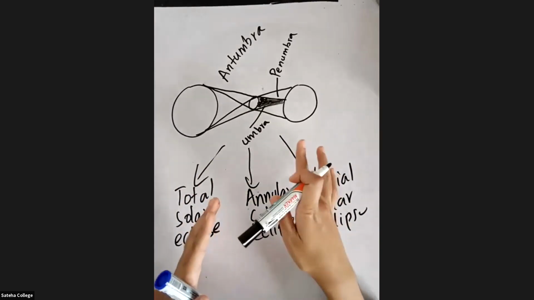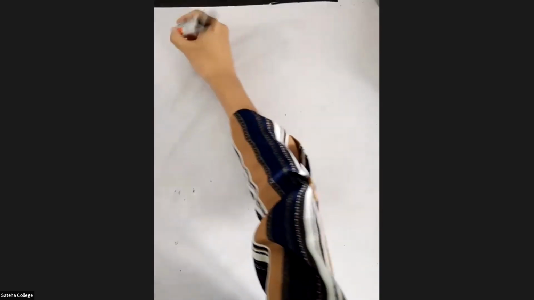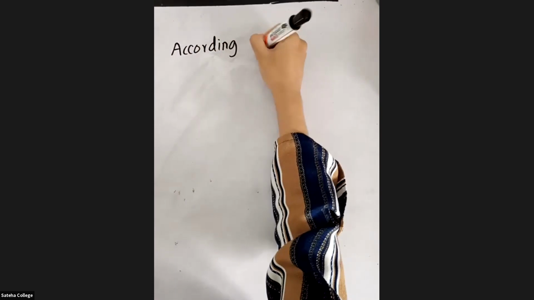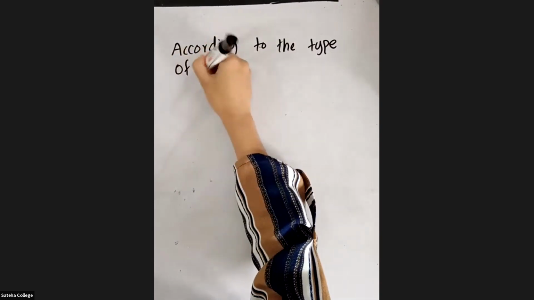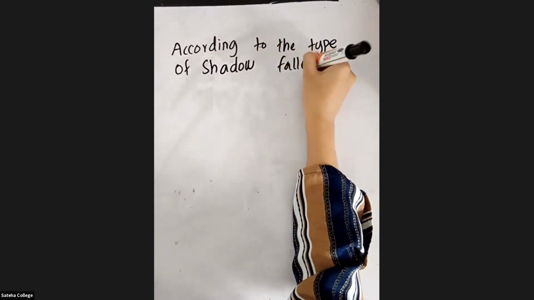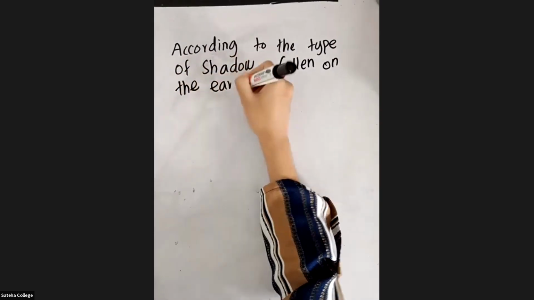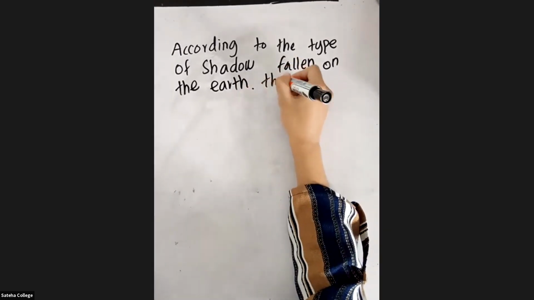So what you can do is prepare a chart. Now take your book, everyone. Take your writing book or any paper, and write the heading: according to the type of shadow fallen on the earth, the solar eclipse.